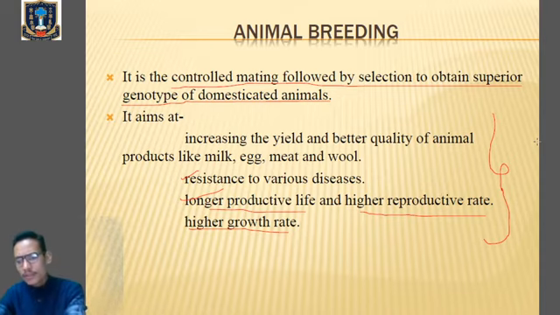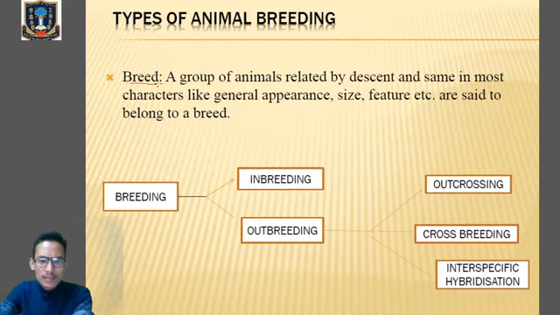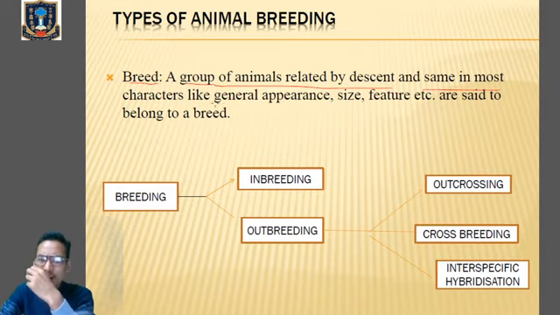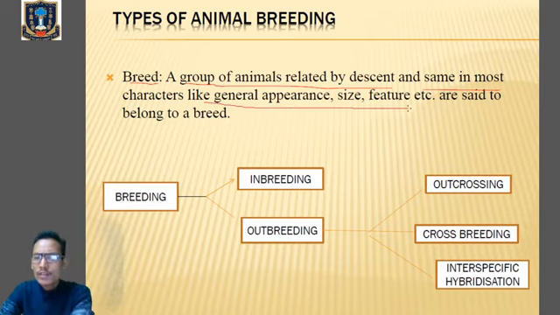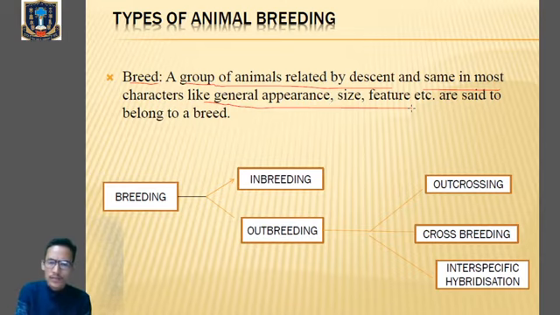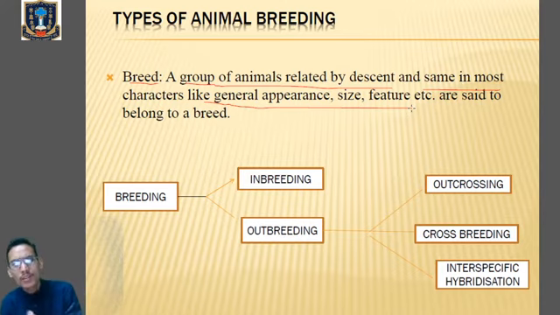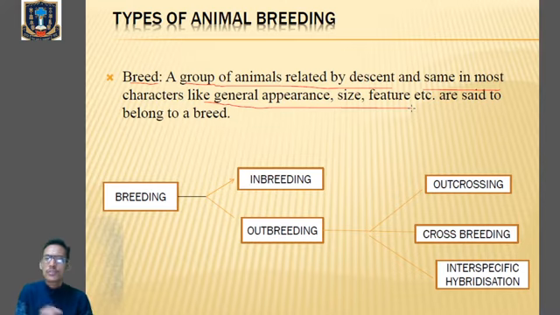Now before going into further details, we'll try to understand what the term breed means. The term breed means a group of animals related by descent, by origin, and in most cases they are similar in their general appearance, size and body features. So those organisms who are related by descent and by origin, and who are similar in terms of general appearance, size and body features, are said to belong to the same breed.